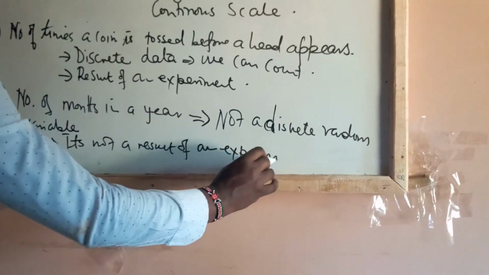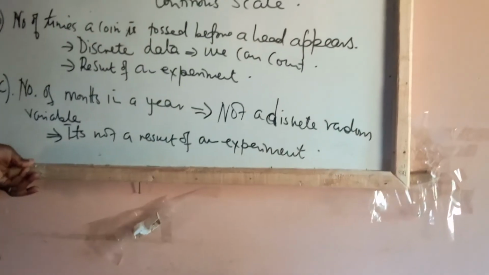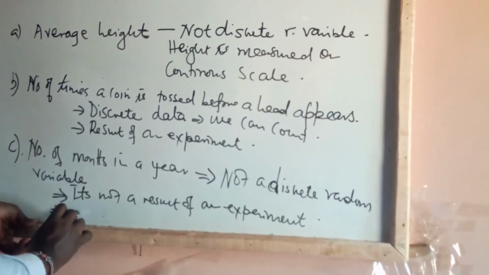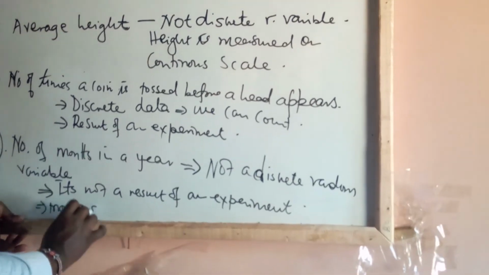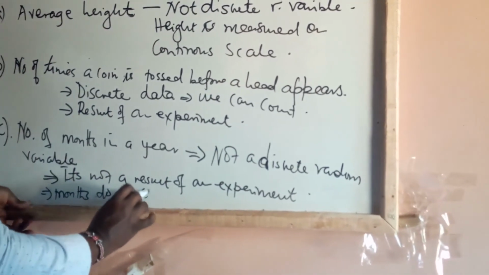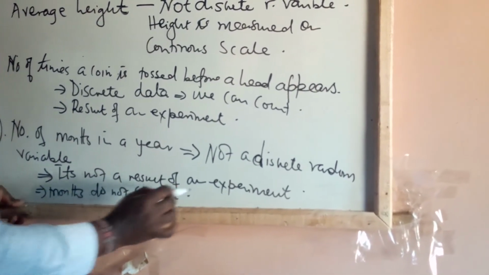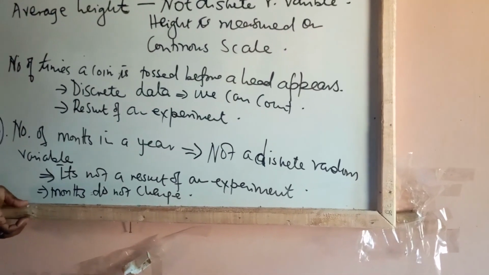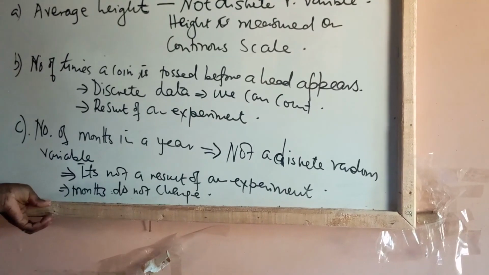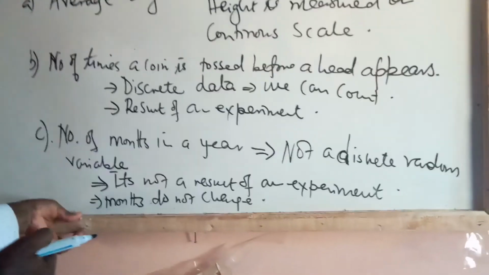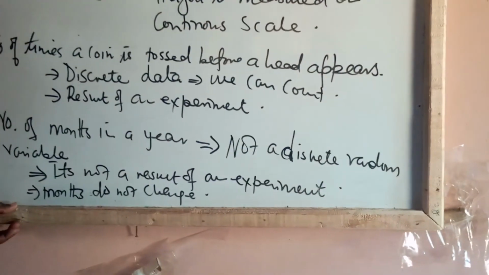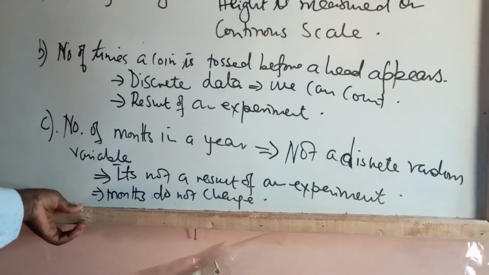However much you want to talk about the months of the year, they will not change, and therefore they are not experimental. Because of this reason, the number of months in a year is not a discrete random variable. All right.